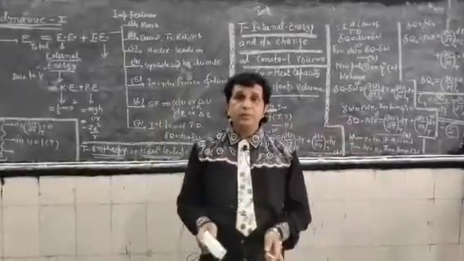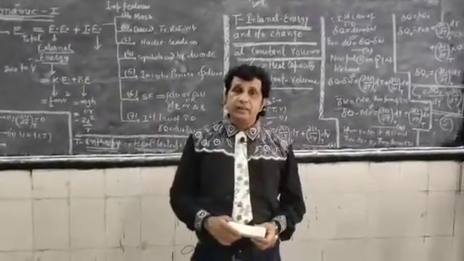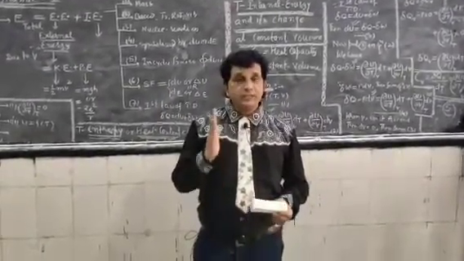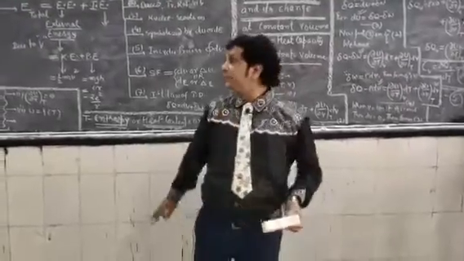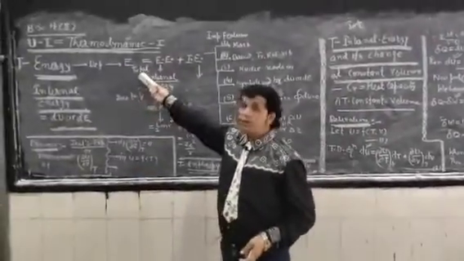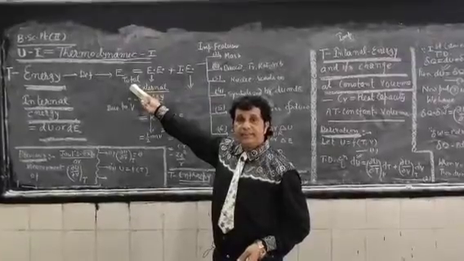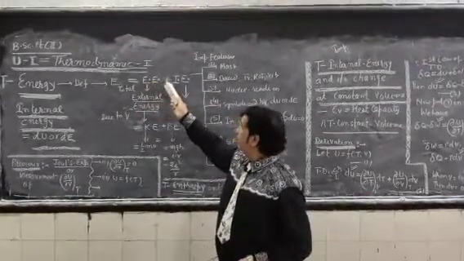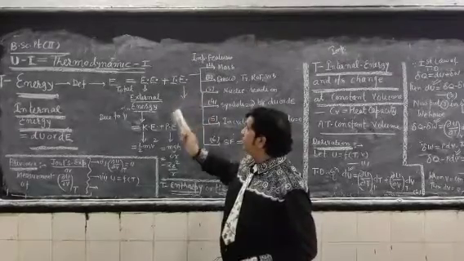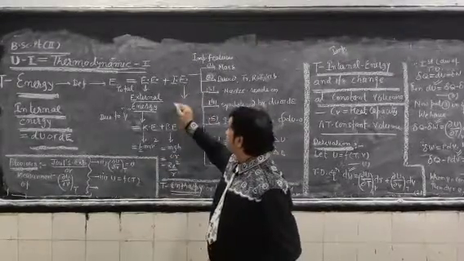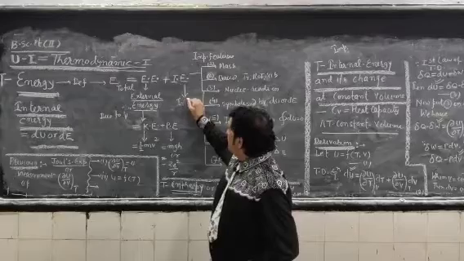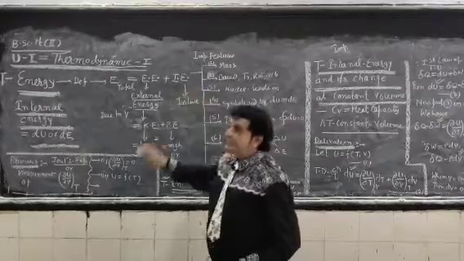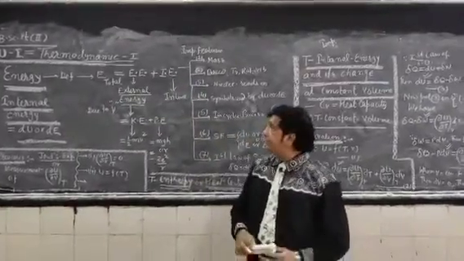The whole energy of the universe can be written as the sum of two types of energy: total energy equals external energy EE plus internal energy IE.